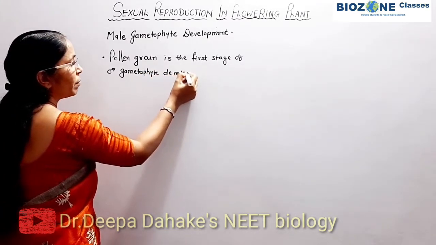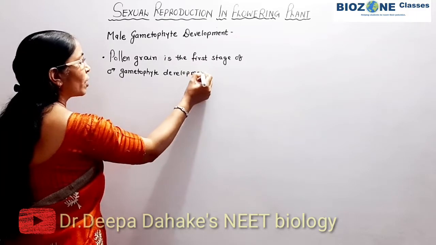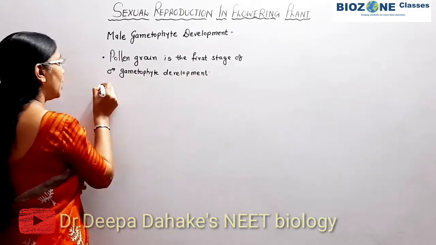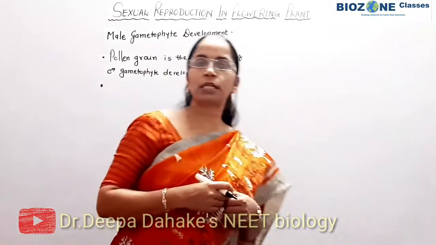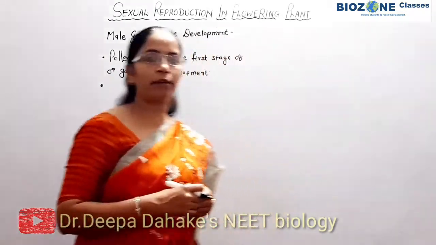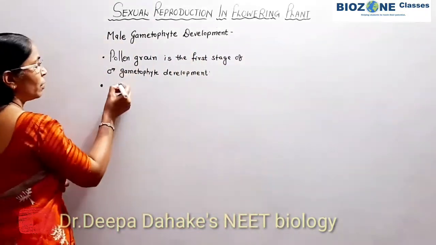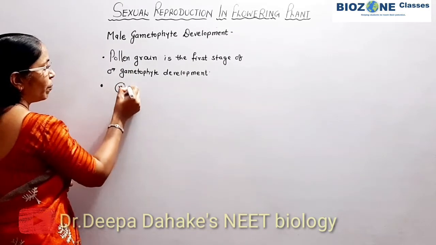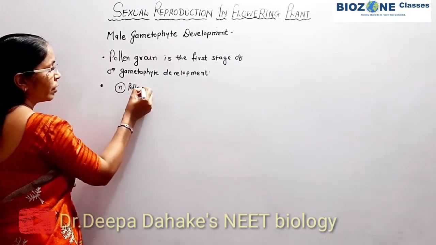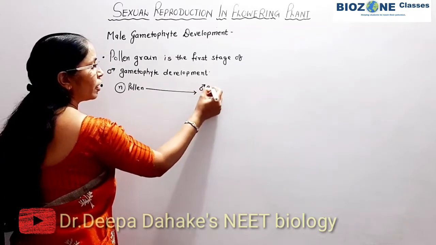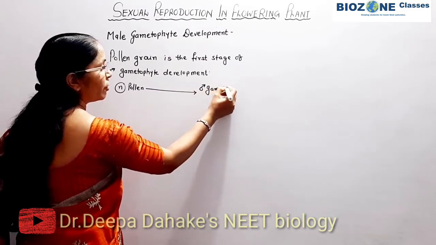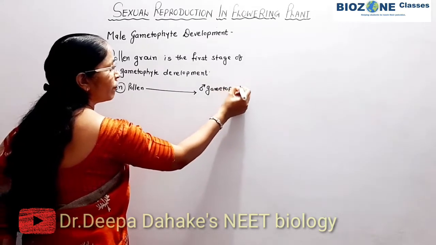This part you remember. After that, when the male gametophyte develops from the pollen grain, divisions proceed. So what kind of division? The haploid pollen grain will undergo division and will result in the male gametophyte.